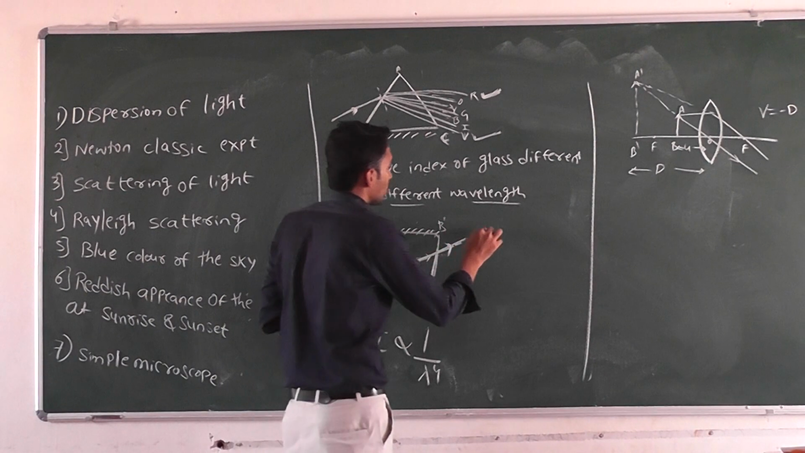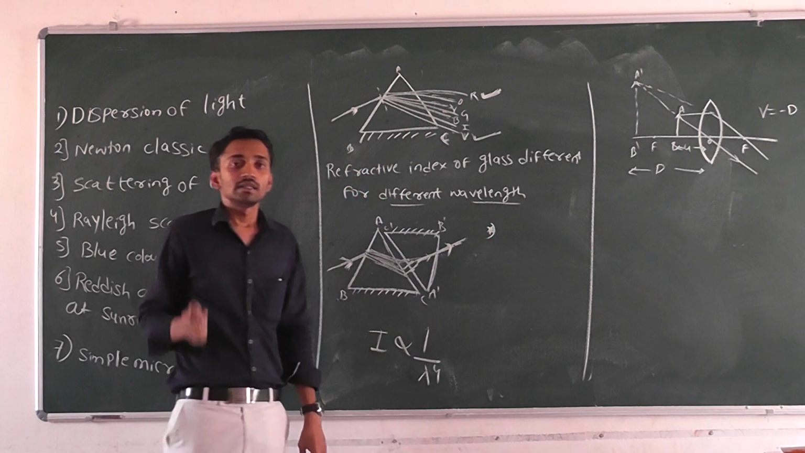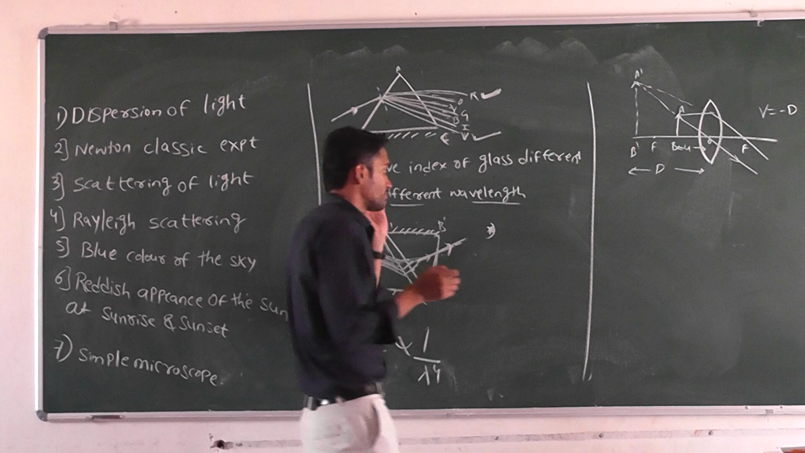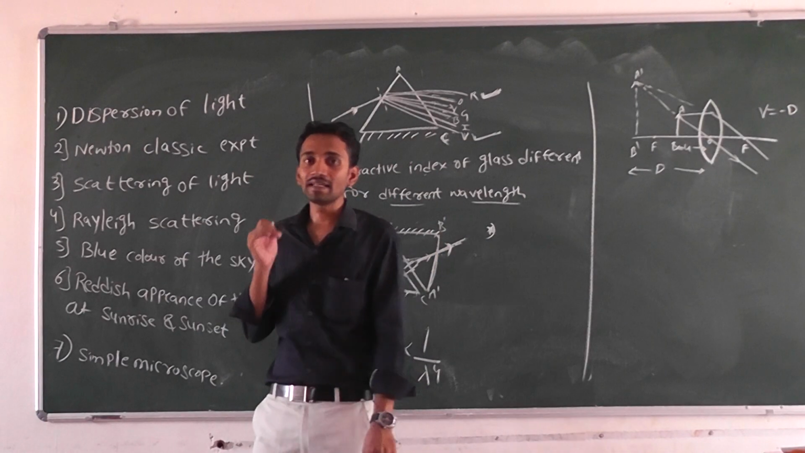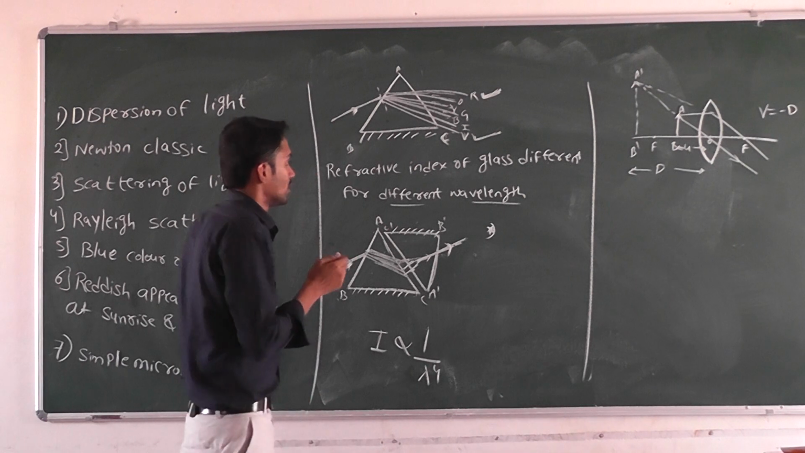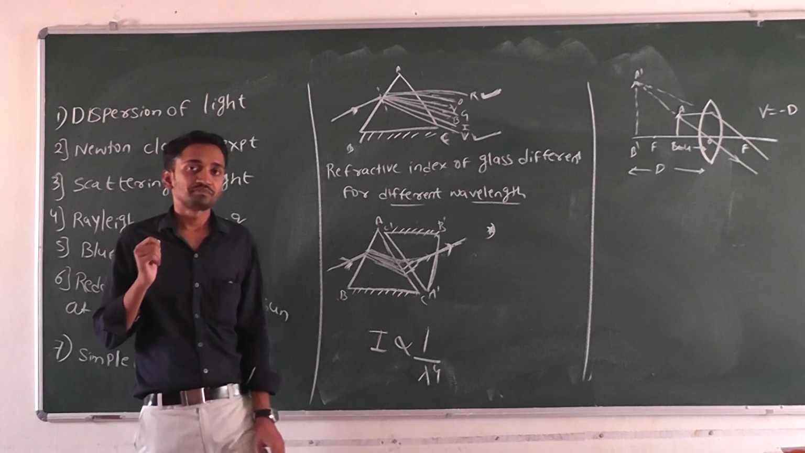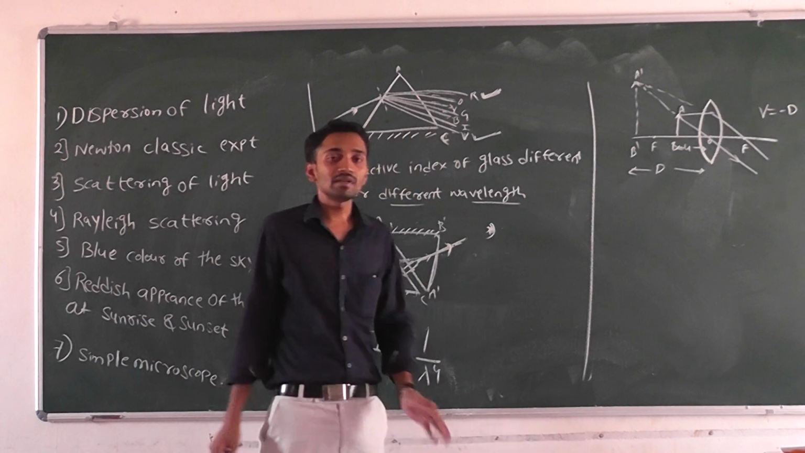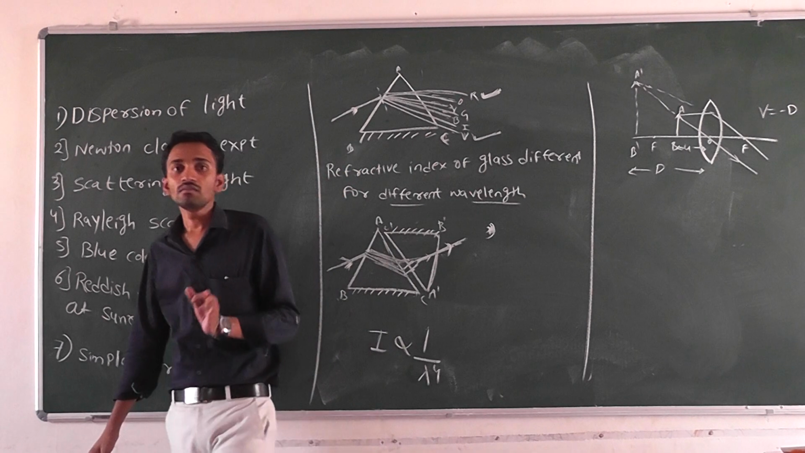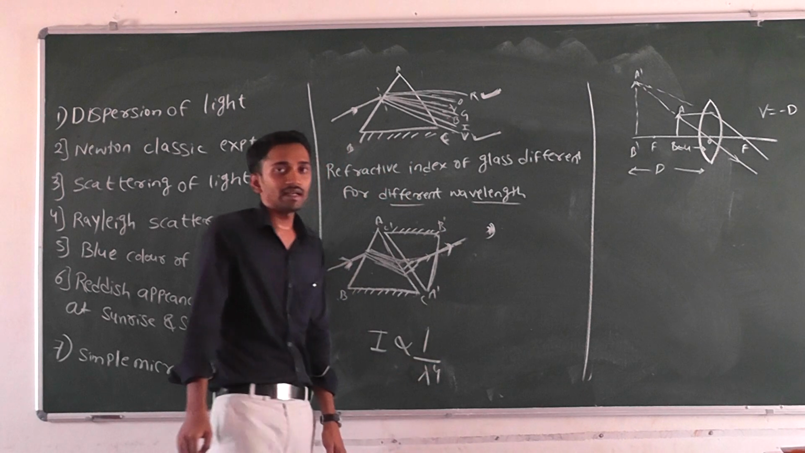So what is the scattering of light? The phenomena of absorption and re-emission of light ray when it passes through particles in an optical medium. Optical medium is what we are taking here.